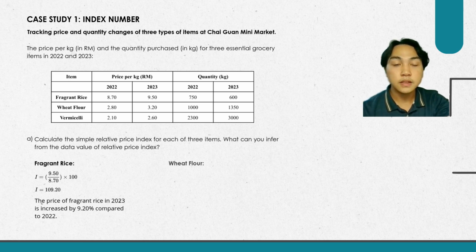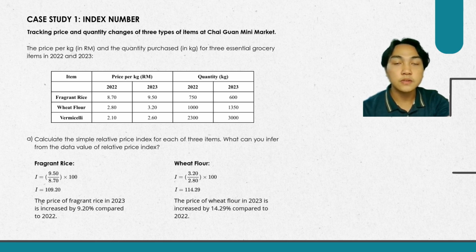So for the wheat flour, the current period is 3.20 and the past period is 2 ringgit and 80 cents times with 100 and the price index is 114.29. So the price of wheat flour in 2023 is increased by 14.29% compared to 2022.